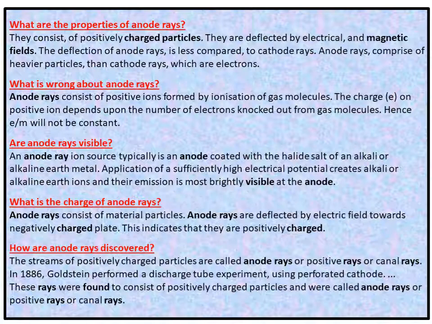How are the anode rays discovered? The stream of positively charged particles is called anode rays or positive rays or canal rays. In 1886, Goldstein performed a discharge tube experiment using a perforated cathode. These rays were found to consist of positively charged particles and were called anode rays or positive rays or canal rays.